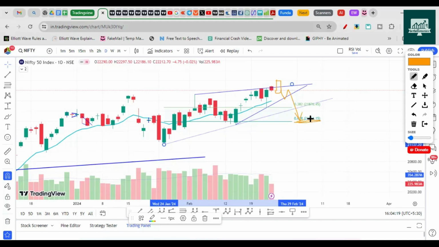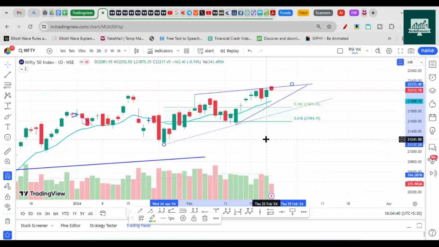If 21,600 is also broken, then I would again turn bearish. This could be the completion of a larger degree wave, and we could have potentially a downside. As of now, I don't have a proper wave count, so I'm relying on the levels, and I will update the wave counts in the next video.